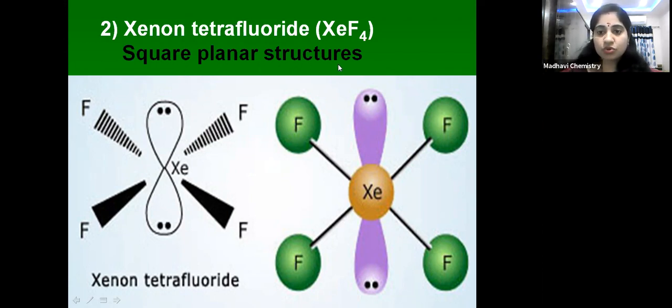Is that clear? Because of the presence of 2 lone pairs of electrons, it has a square planar structure. Square planar, because in one square, all the fluorine atoms are attached to xenon. So 4 bond pairs, 2 lone pairs, right children?